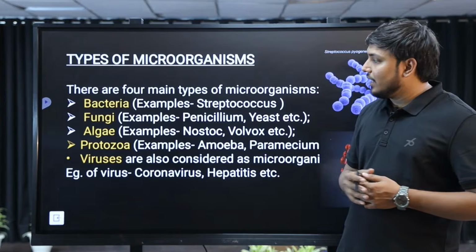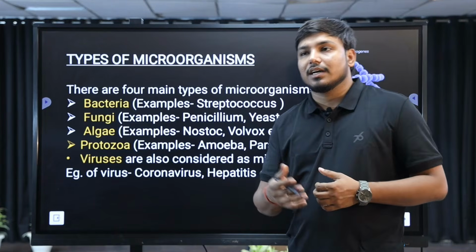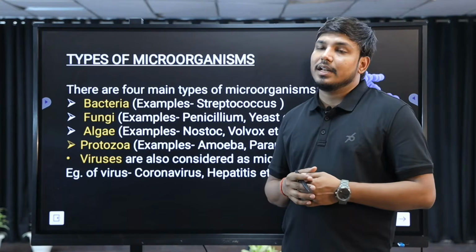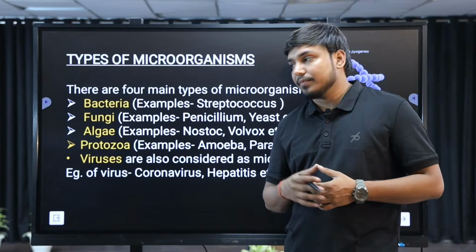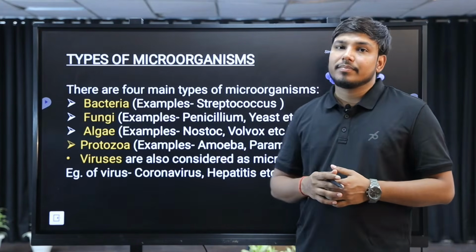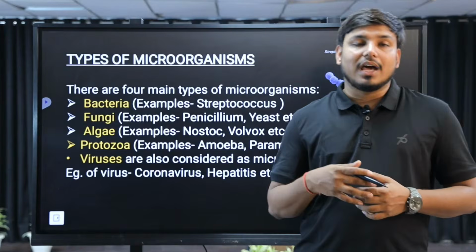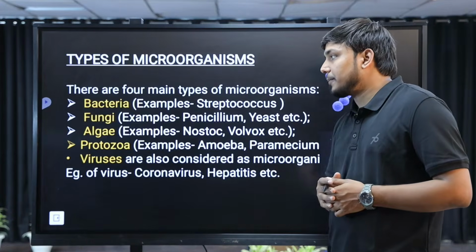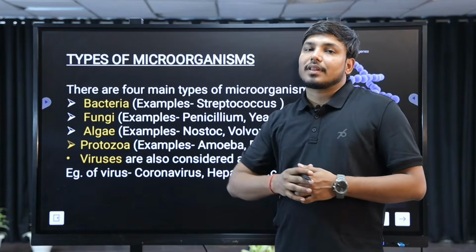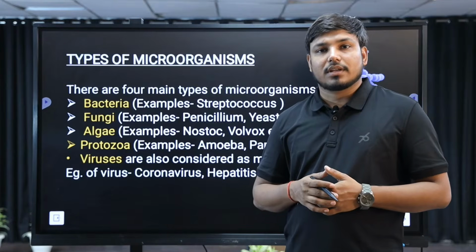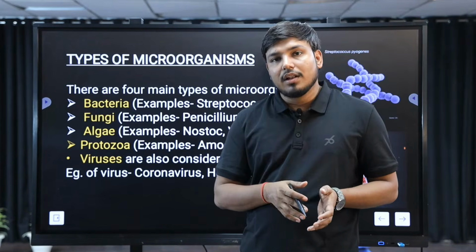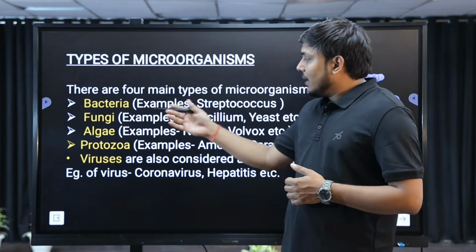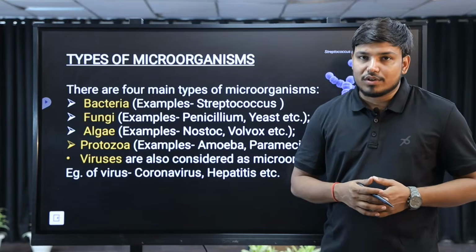The next one, the fungi. We discussed the fungi in the previous classes. They are decomposers also. They live singly or in colonies. Example of fungi, Penicillium. Some fungi are helpful to us and some are harmful to us. Yeast is also a kind of fungi. Now let's discuss algae. Algae are autotrophic organisms, which means they have chlorophyll and can synthesize their food by themselves. Examples of algae are Nostoc and Volvox.